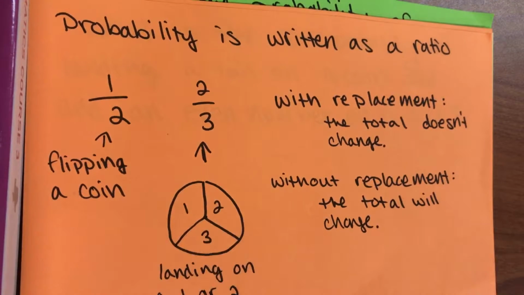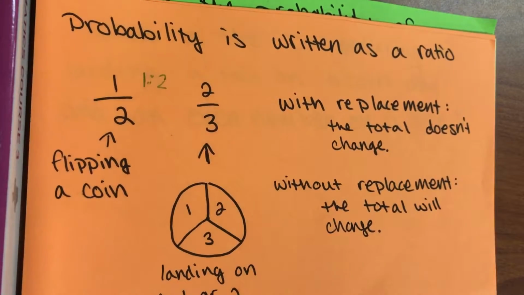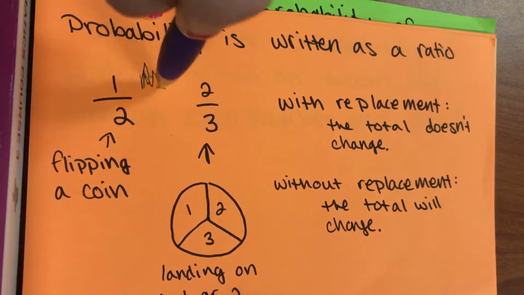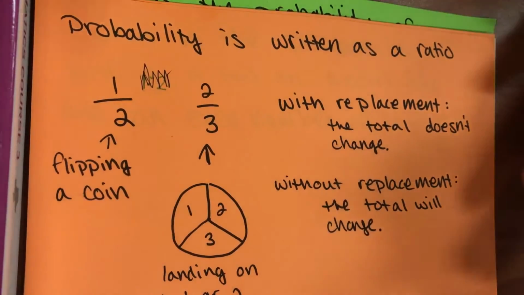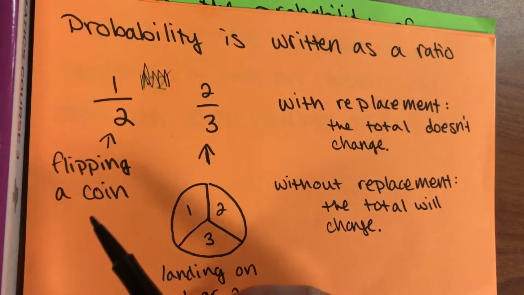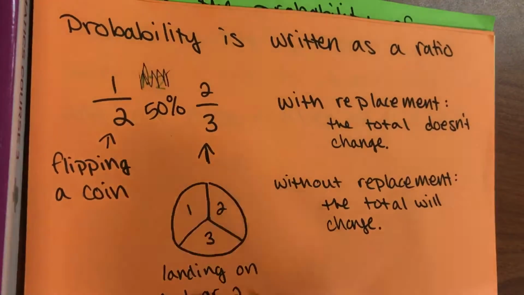So probability is usually written as a ratio. What's the other way we can see it written? A fraction, or a percent. You could do it as a ratio, but we want to see it in fraction form. It's probably the easiest form, or you can talk about it in percent. Like we could talk about flipping a coin and it landing on heads or tails. Well, 1/2, what percent is that? 50%. Exactly. So you can do ratio or percent. I'm going to put 50% next to it to show them that 1/2 is also 50%.